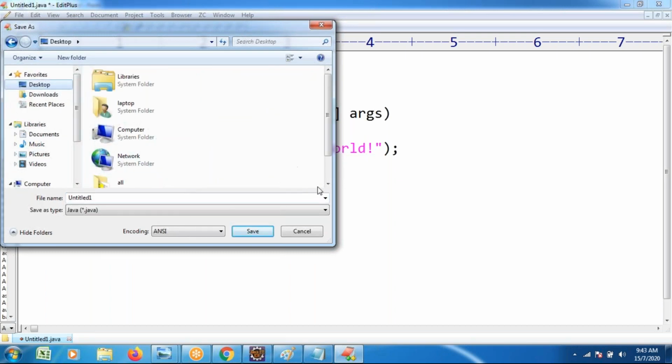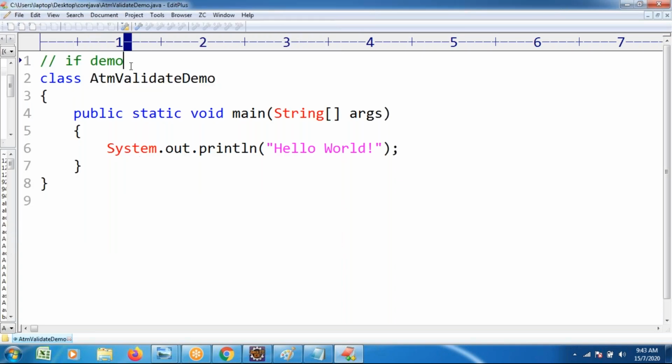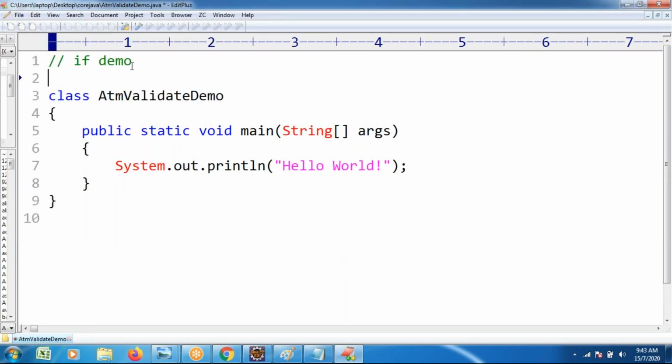On the desktop location, I created one folder with the name of core Java for you. Save it with the name ATMValidateDemo.java. But I wanted to take a secured PIN number. To take secured data, we use the Console class. Import java.io.*, because the Console class is in the java.io package.